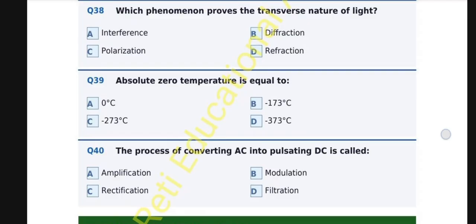Question number 40, the last question in physics. The process of converting AC into pulsating DC is called A. Amplification, B. Modulation, C. Rectification, D. Filtration. And the correct option is C. Rectification. Rectification converts alternating current AC into pulsating direct current using diodes. A half wave rectifier uses one diode. A full wave bridge rectifier uses four diodes.